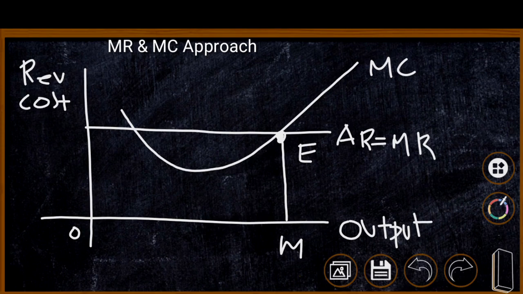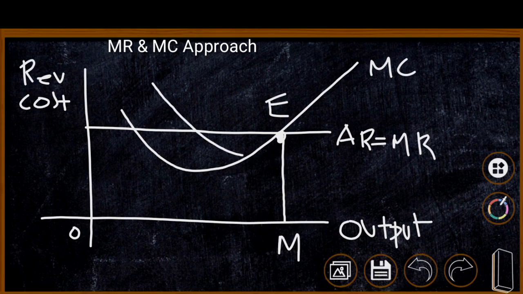Therefore MC is intersecting AC at its lowest minimum point. Average cost curve must be less than average revenue, but we should follow the formal condition. It reaches minimum when it touches MC and then increases. This is the nature of the average cost curve.